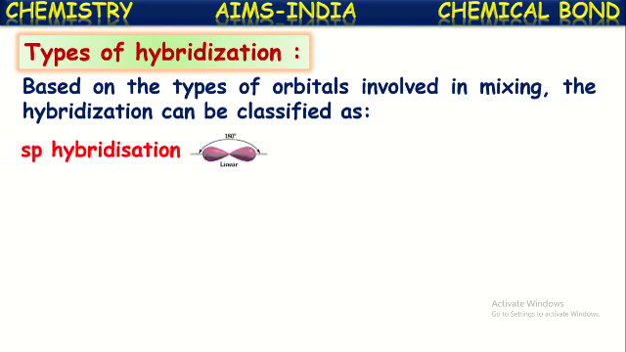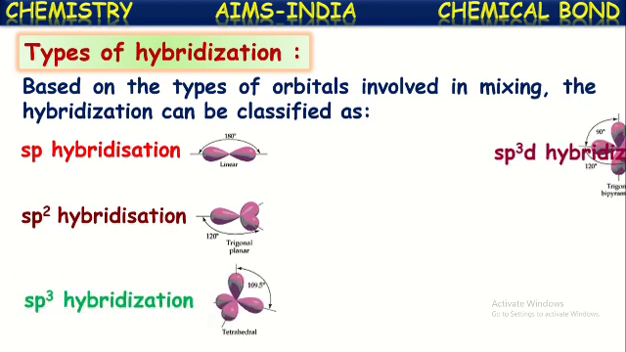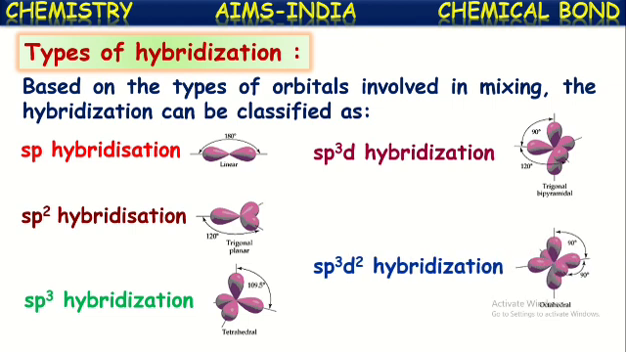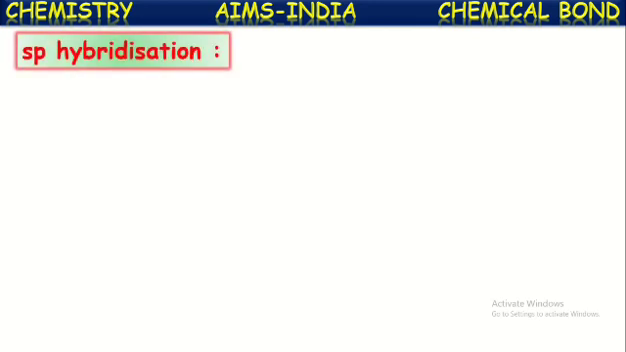They are sp hybridization, sp2 hybridization, sp3 hybridization, sp3d hybridization, and sp3d2 hybridization. In this way, based upon the number and type of orbitals intermixing, hybridization can be classified into these types. There are different kinds of hybridizations. Now let us see these kinds of hybridizations one by one. First, let us go through sp hybridization.